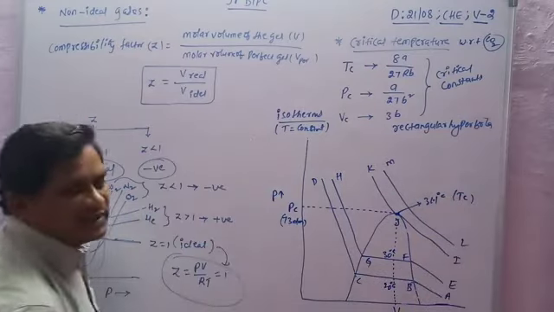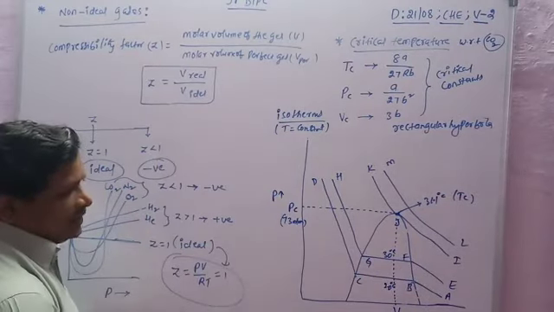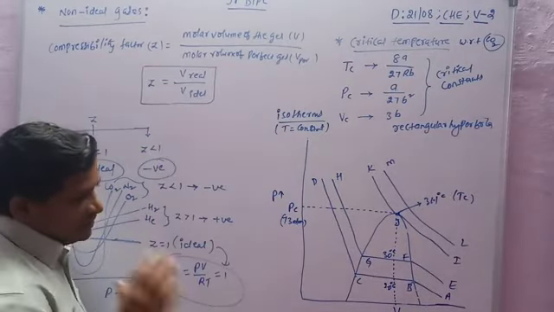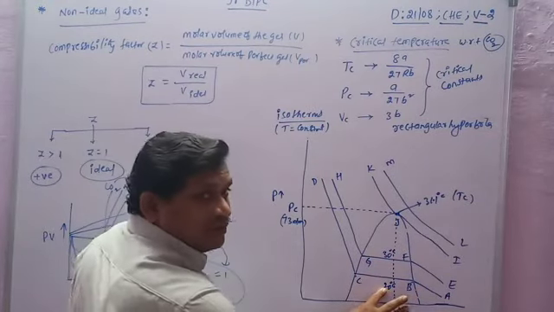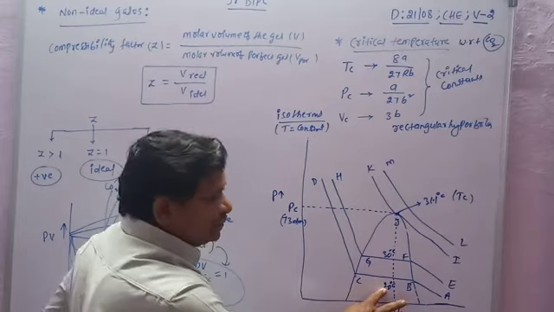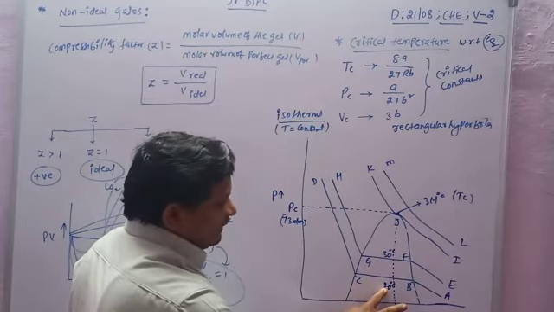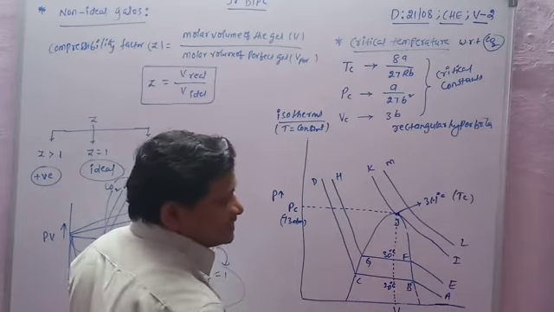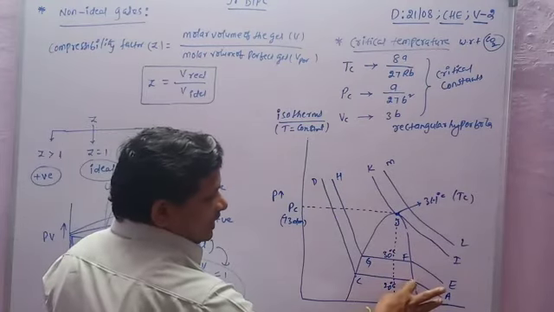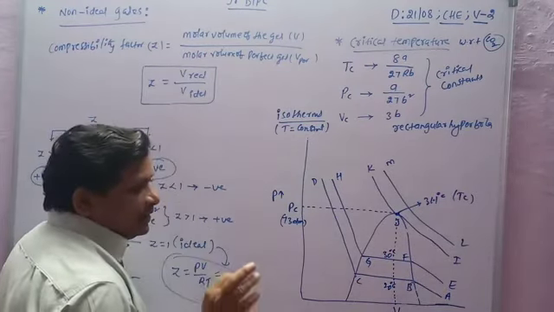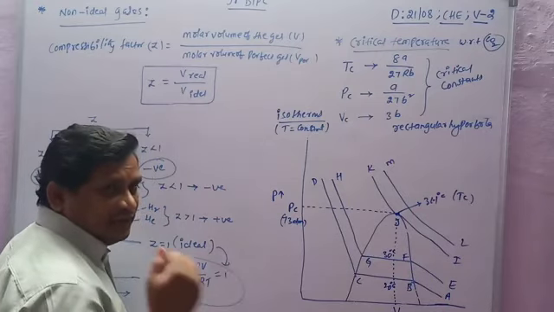So now what happens in this graph actually, CO2 is a gas at room temperature. For the isotherm at 20 degrees centigrade, A to B is gas. From point B, the gas is converted into liquid.